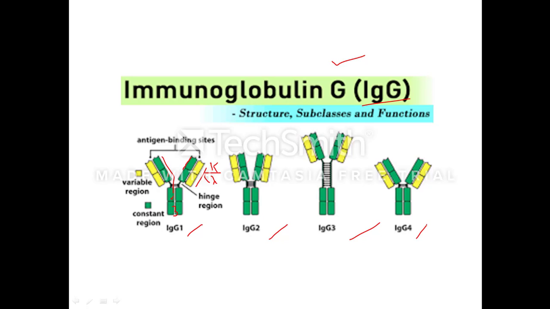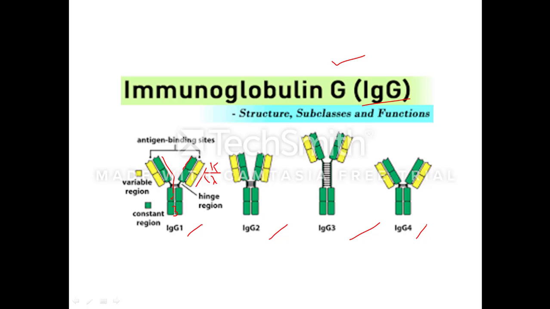IgG1, IgG3 and IgG4 readily cross the placental barrier and thus are found in the fetal circulation. They play an important role in protecting the growing fetus in the womb of the mother and thus offer passive protection to the newborn for about 6 to 9 months. So this example will be quoted in natural passive immunity.